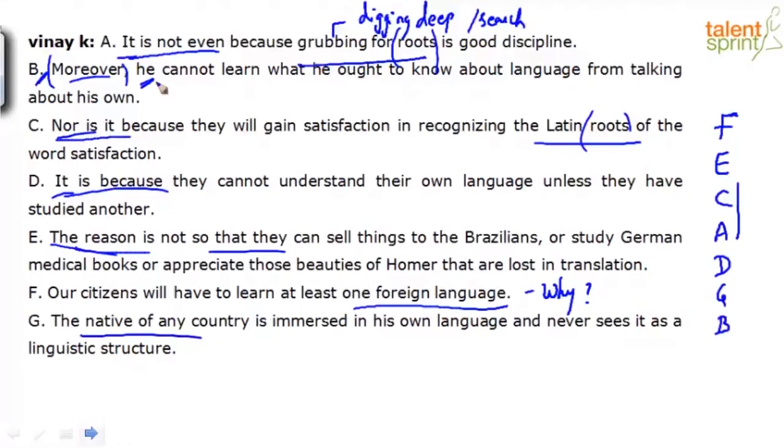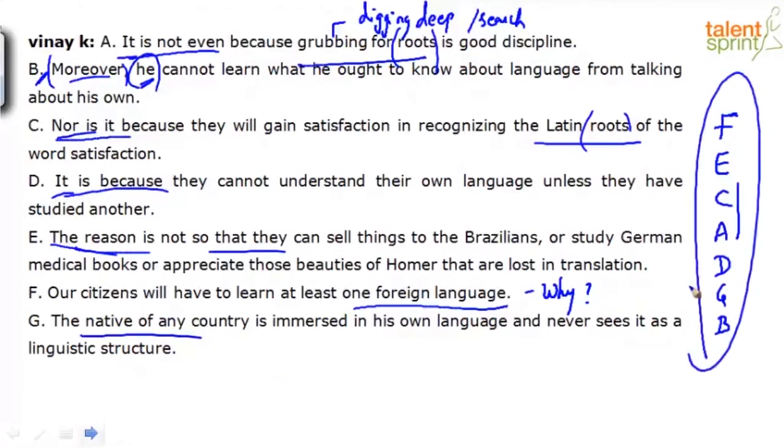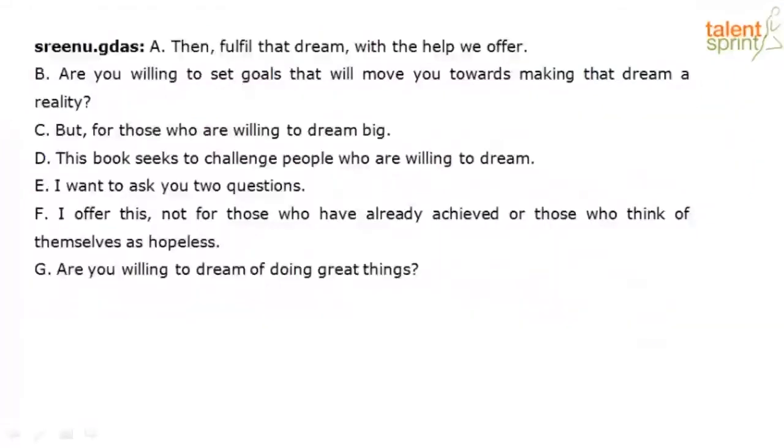Follow? Moreover, he. Who is the he? The native of any country. Henna. So what is the right sequence? FECADGB. Got it? Followed? Okay. A, B, C, D, E, F, G, 7 sentences. Okay. Quickly. What's the topic sentence?